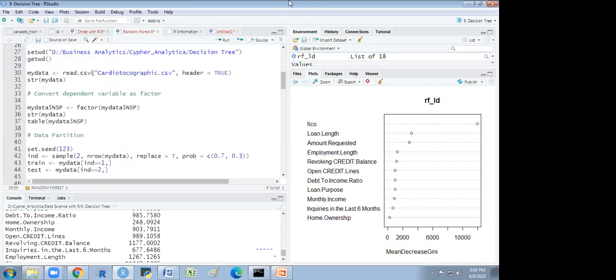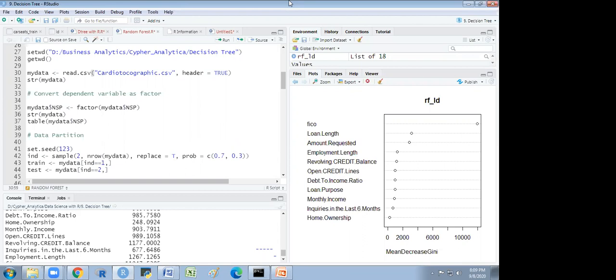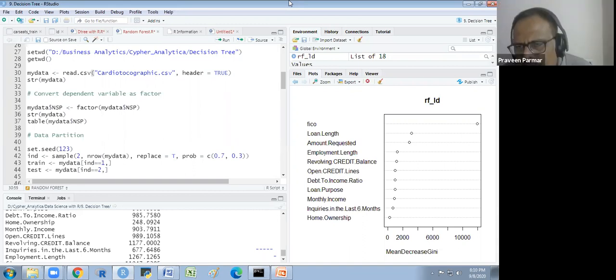For example, if the target variable is numeric, I will use the regression forest. If it is categorical, I use the classification. No, you will use the regression if you have the numeric target variable. One thing you must do: convert all the categorical variables into factor form. It should not be in character form.